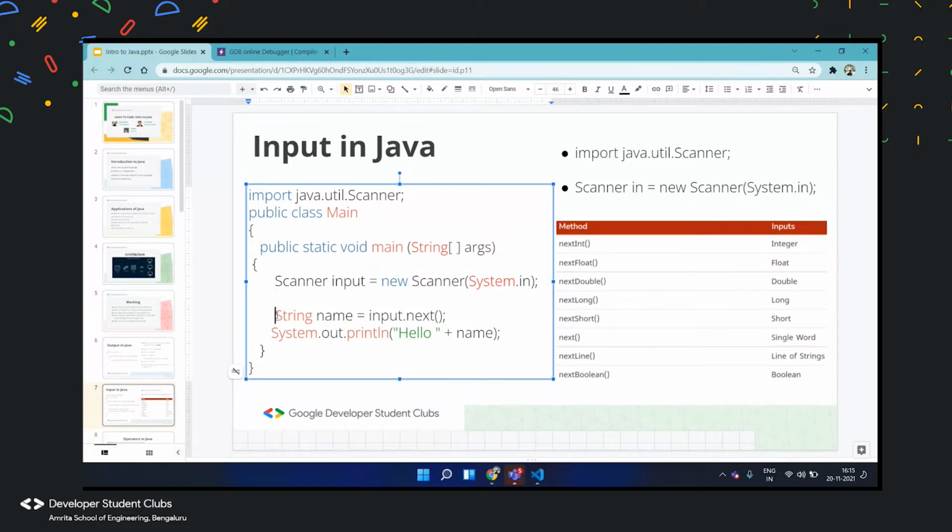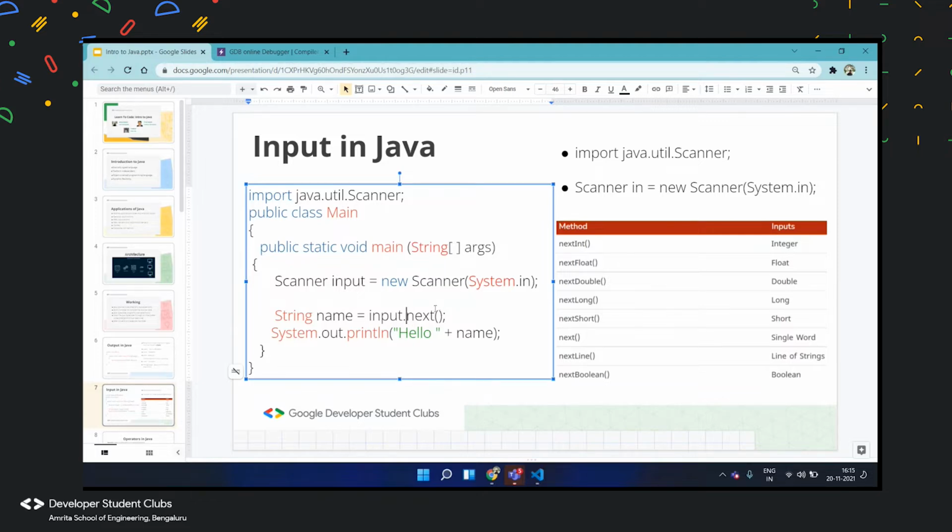And next, this is how we take in the input. Here I have declared a String name, where I want to input a string, and we have created a variable called name. Input is basically a variable we have created with the Scanner, and this helps you take input from the user.